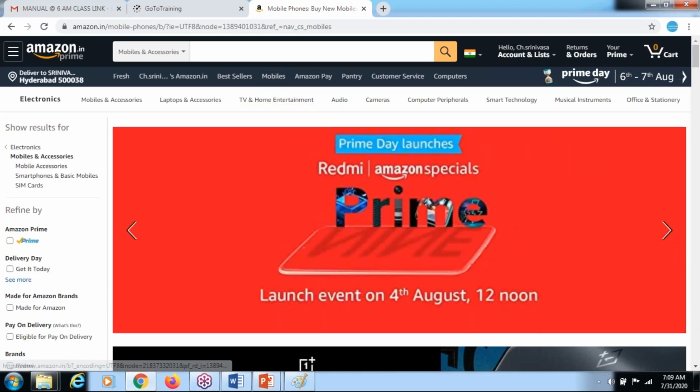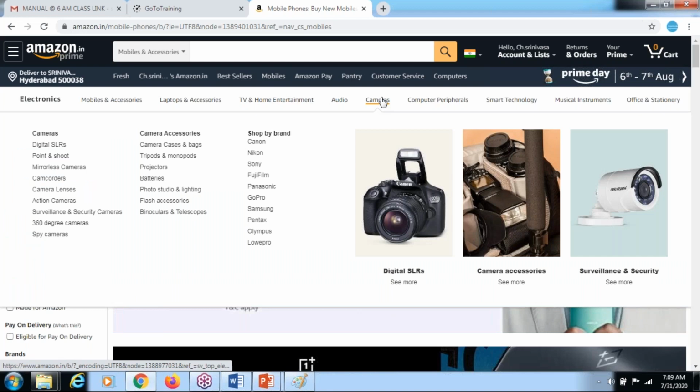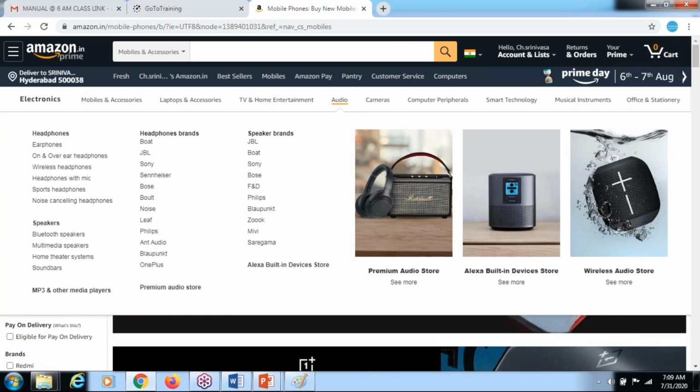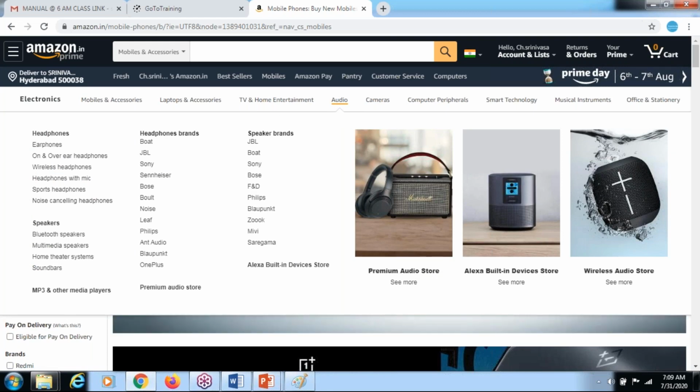Sometimes the text is overlapping here, the text is overlapping here. Overlapping means there are a lot of integration issues. So that's where you need to do integration testing.